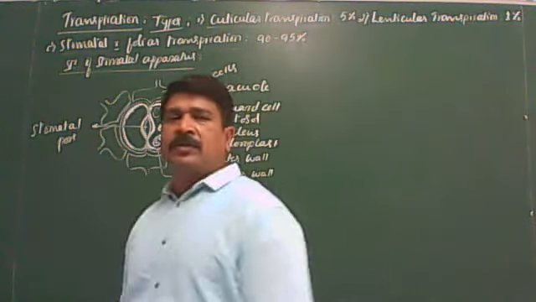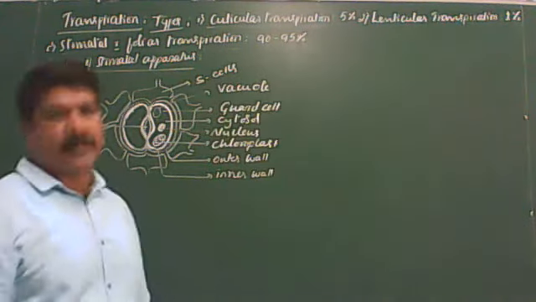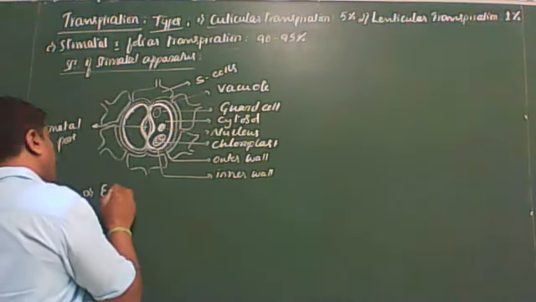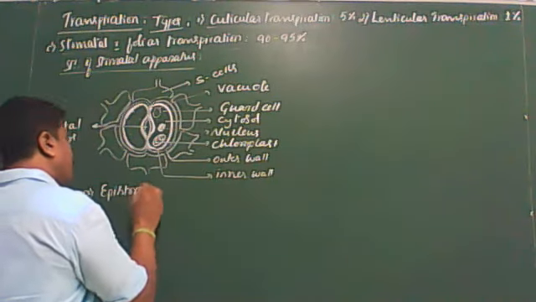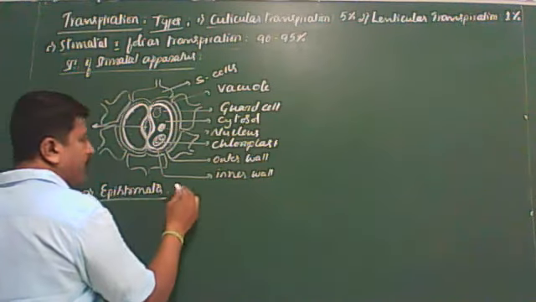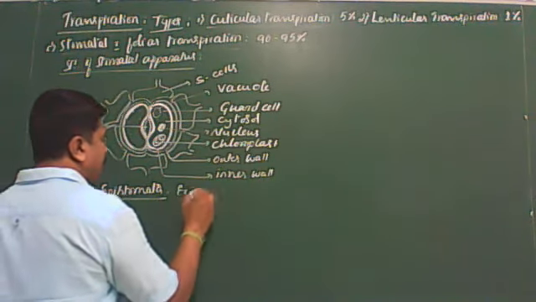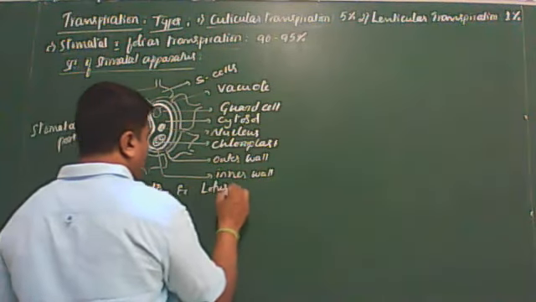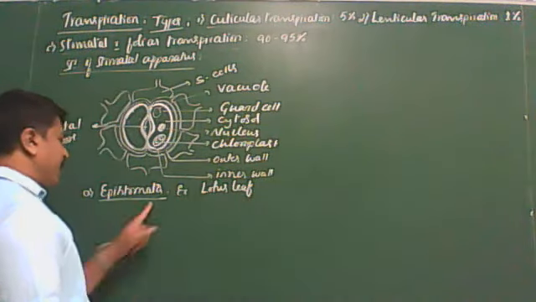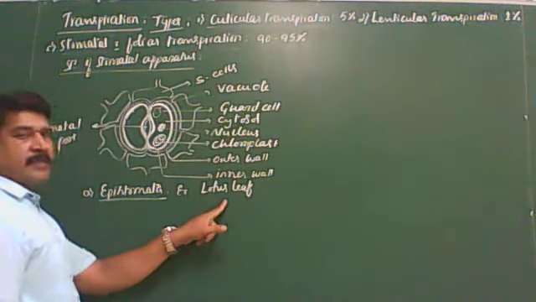Based on distribution, three types of stomata can be recognized. One is hypoepistomata. These stomata are present only in the upper epidermis of leaves. You can take the example of the lotus leaf.